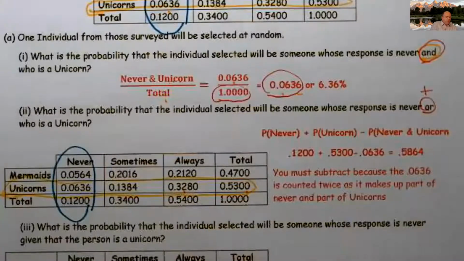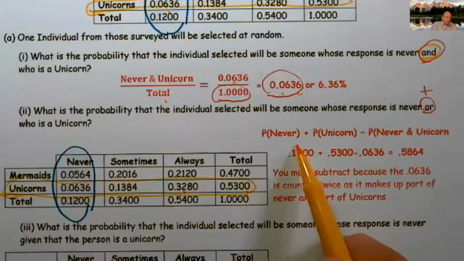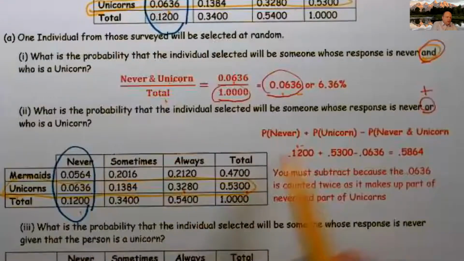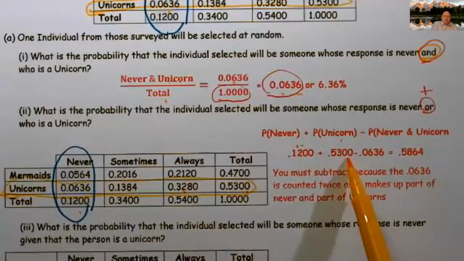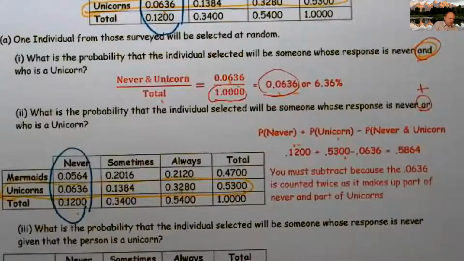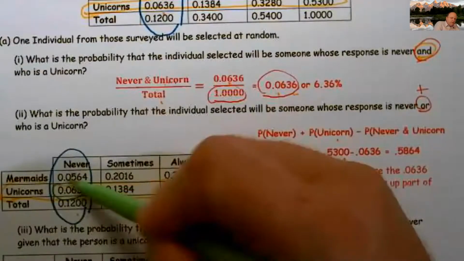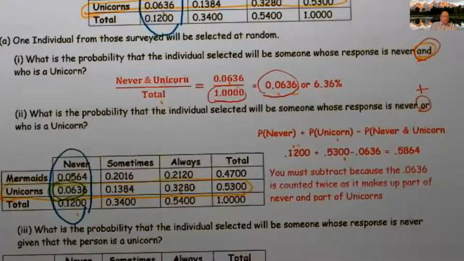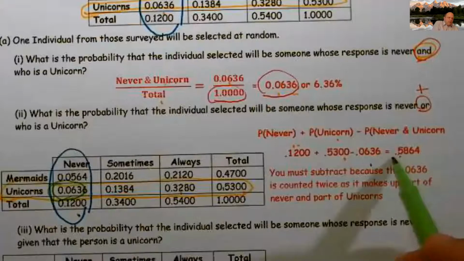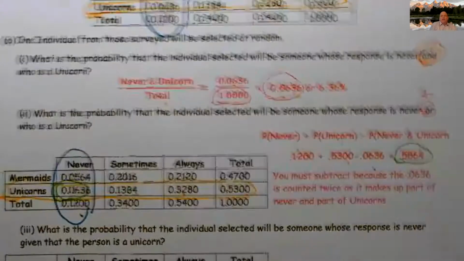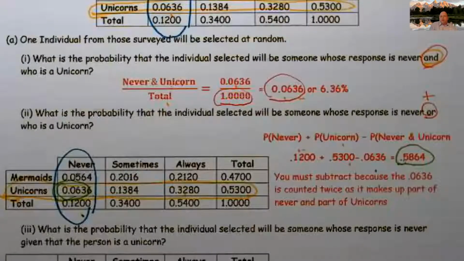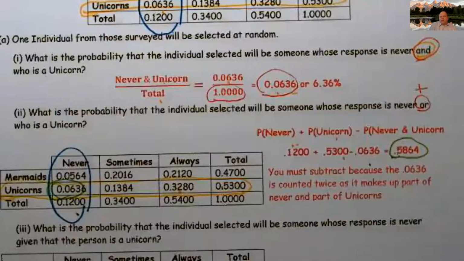Well, so we wanted never plus unicorn, and you're like, well, never was 1,200, and that's right, and unicorn was 5,300, and that's right. But notice I have a problem here. The 0.0636 was counted twice. And so because it was counted twice, once in the never and once here, I have to subtract it out. So this would have been the actual correct answer, but once again, we are not going to count that question for this quiz, and I should not have included it.